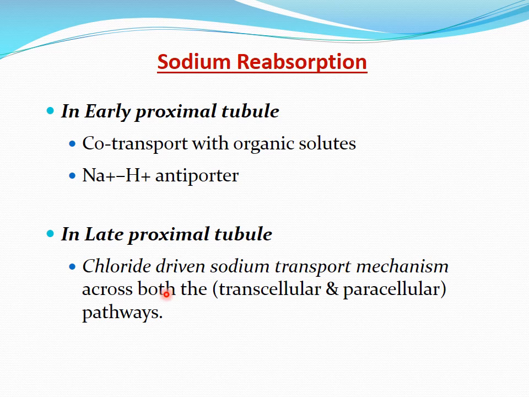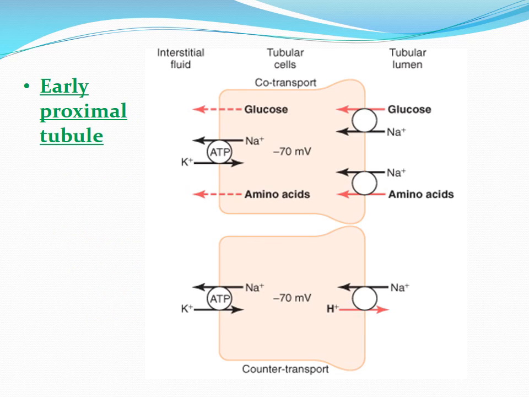Okay, across the cell, that may include both the pathways, transcellular or the paracellular pathway. Okay, so we'll discuss in detail. So first, see in the early proximal tubules how the sodiums are getting reabsorbed. So this is a tubular lumen where the sodiums are filtered and transported. Okay, these are the renal epithelial cells of the proximal tubules, and here is the interstitial fluid, and then it will be the blood vessels here.